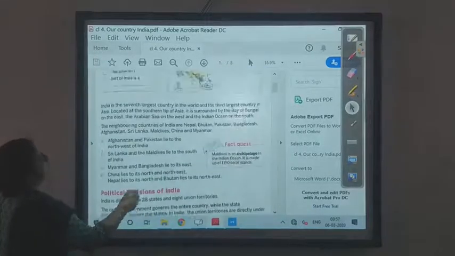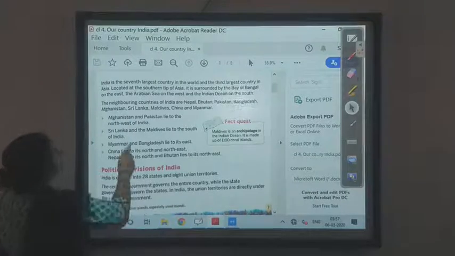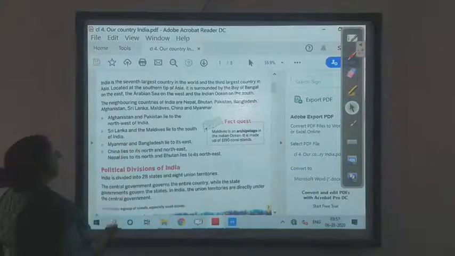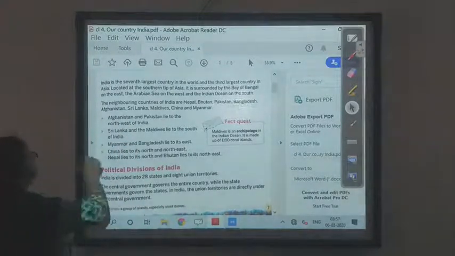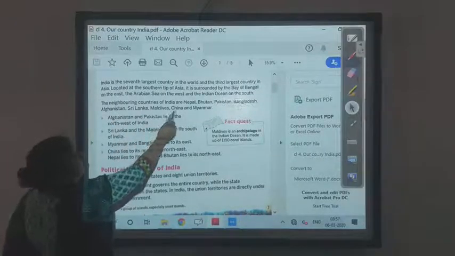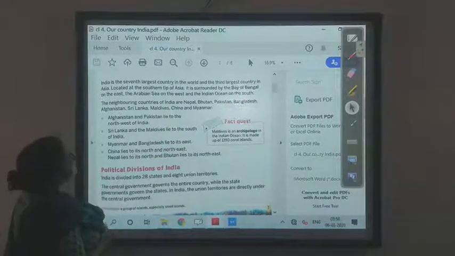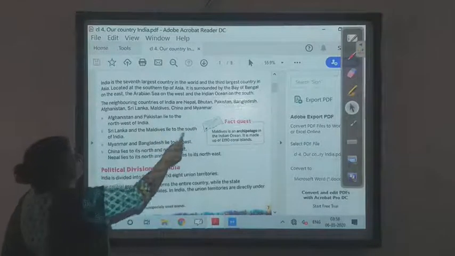So we can go up and learn. So this is the place you have to underline. Afghanistan and Pakistan lie... the neighboring countries of India are Nepal, Bhutan, Pakistan, Bangladesh, Afghanistan, Sri Lanka, Maldives, China and Myanmar.